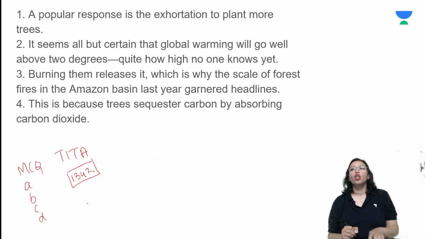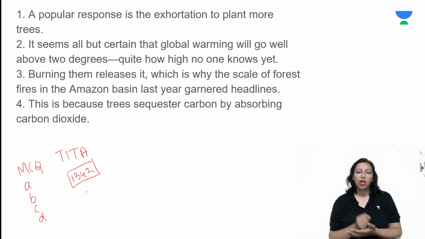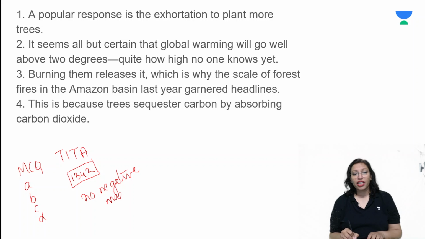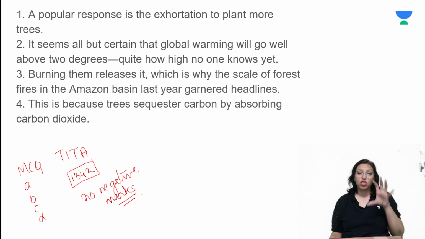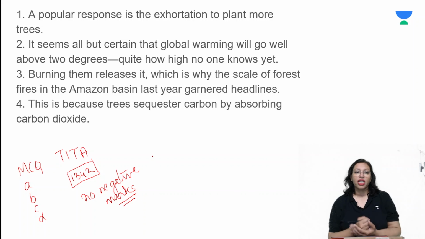Now parajumbles or coherent paragraphs are questions that are TITA. So for every right answer you get plus marks, but you do not have negative marks for this. So there are no negative marks in the TITA questions. So this is a type of question that is a must attempt for everybody, because there are going to be no negatives. So therefore this is going to be a successful question for you. So do make sure that you are doing the parajumbles, para summaries and odd ones out. Practice them as much as you can because this will be very important. All right, let's read this question and let's try and solve this.